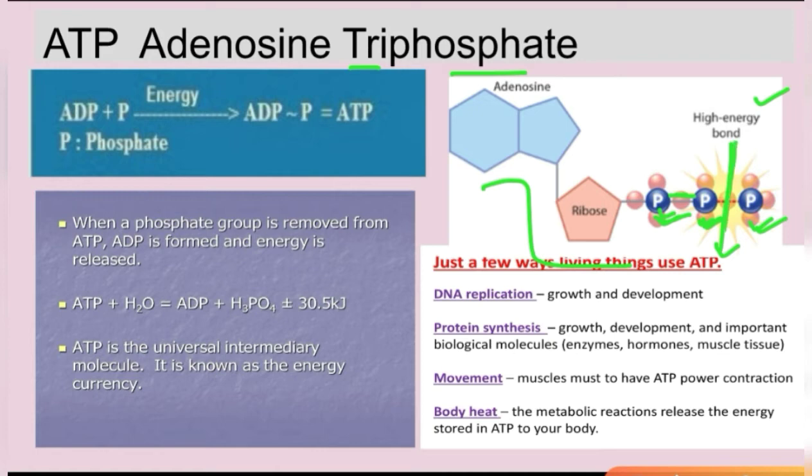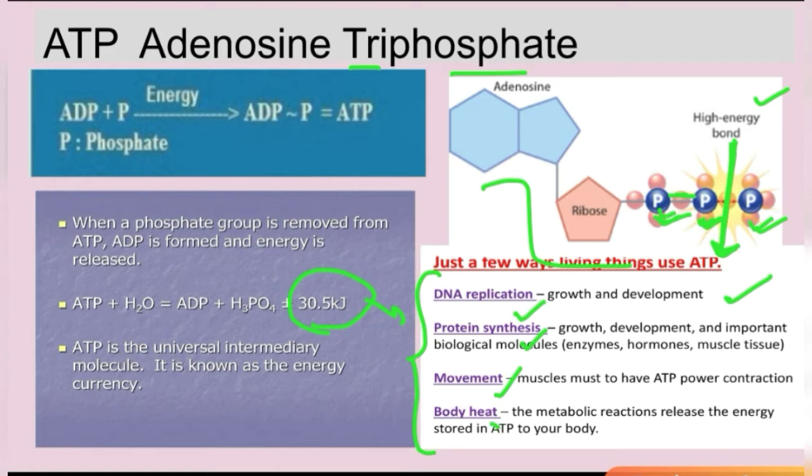Now, if 1 phosphate is broken off from this molecule, it will become adenosine diphosphate. And on cleavage of this one bond, it will release 30.5 kilojoules of energy. And this energy is utilized for all these processes, like DNA replication, which means growth and development, protein synthesis, enzyme synthesis, movement of molecules, and movement of muscles, which means contraction and relaxation of muscles.